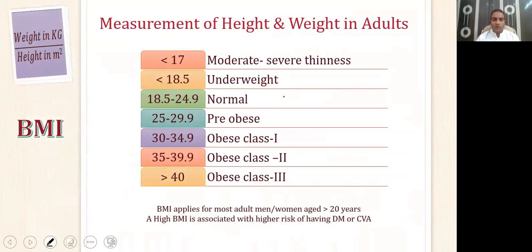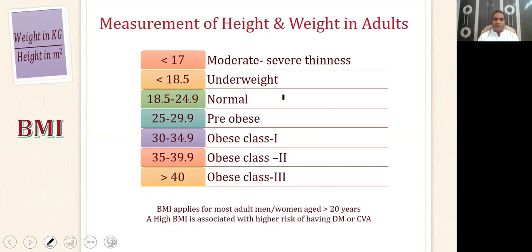Now, the most important measure of anthropometry in case of adults is body mass index, abbreviated as BMI. It's a simple calculation where you take the weight of the person in kgs and divide it by the height of the person in meters squared. Whatever value you get, you have to cross-reference with the table given here. If that value falls between 18.5 to 24.99, the person is said to be normal. If the value is above 30, the person is said to be obese. And if the value is above 40, the person is said to be morbidly obese, or obesity class 3.